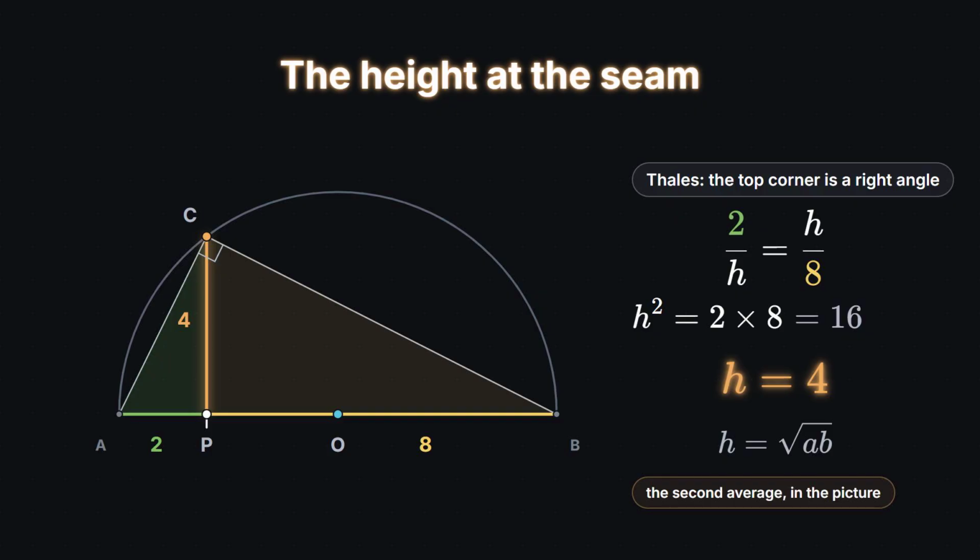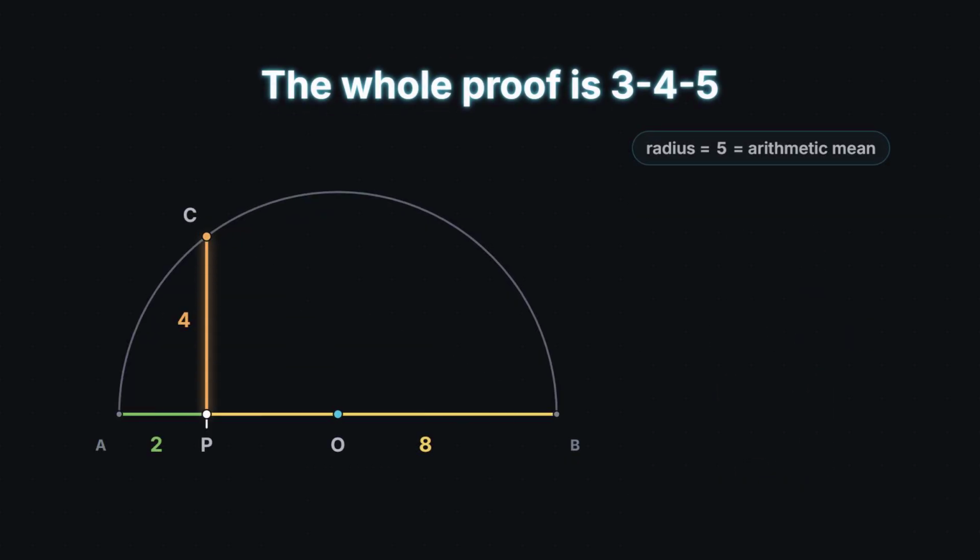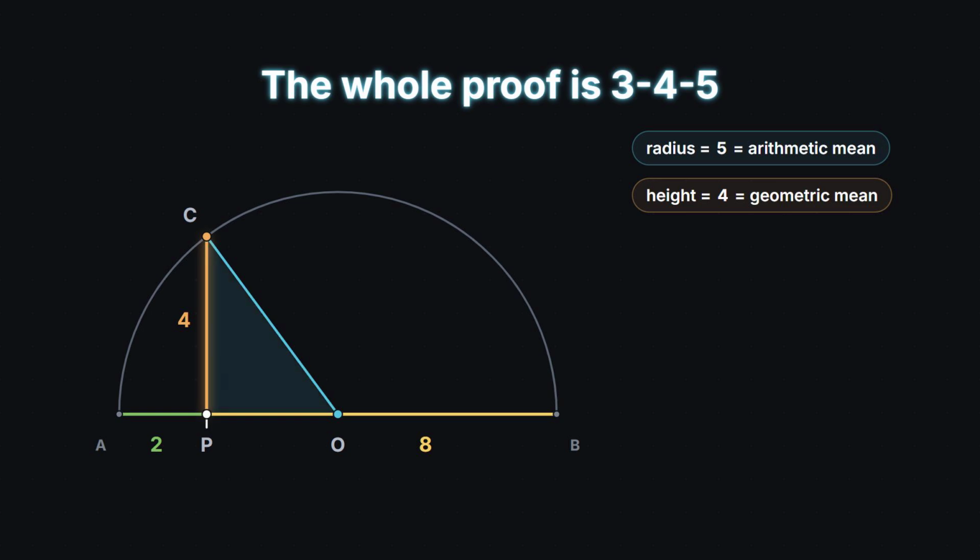The second average is now in the picture too. Both averages are now in the picture. The radius is the arithmetic mean, 5. The height at the seam is the geometric mean. So compare them. Draw the radius that goes from the center straight to C. Look at the triangle this makes. From the center to P is 3. From P up to C is 4. From C back to the center is 5. 3, 4, 5. The most famous right triangle there is, hiding inside our circle.